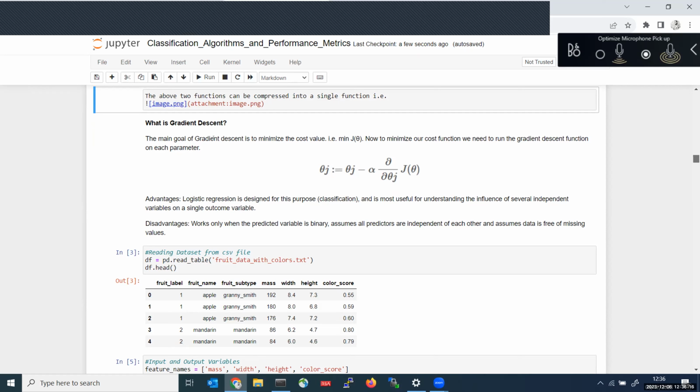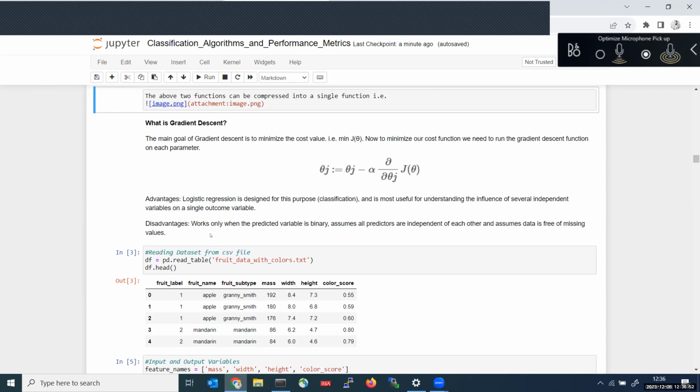The gradient descent we have already discussed as part of linear regression. To get the best coefficients from one iteration to another iteration, we use this gradient descent. The main goal of gradient descent is to minimize the cost value, that is, the minimum of J theta. Now to minimize our cost function, we need to run the gradient descent function on each parameter. Logistic regression is designed for classification and is most useful for understanding the influence of several independent variables on a single outcome variable. That is the advantage.